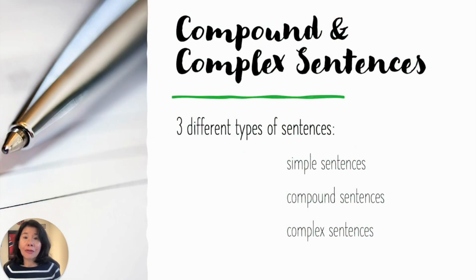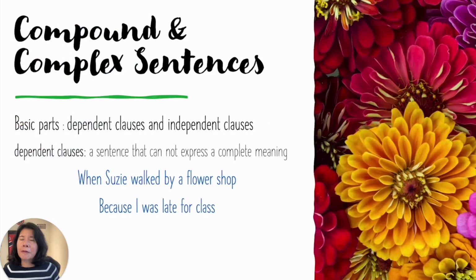Today we're going to talk about compound and complex sentences. Overall, there are three types of sentences. They are simple, compound, and complex sentences. In this unit, we will focus on compound and complex sentences. Before we talk about compound and complex sentences, we need to look at their basic parts.